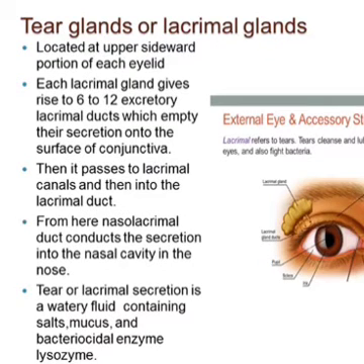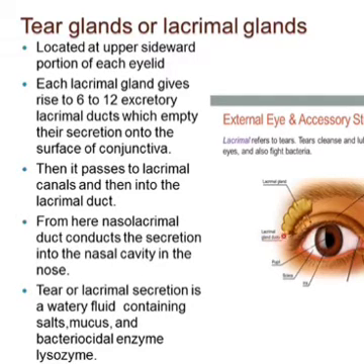Now in this slide we will discuss the tear glands. Tear glands are also called the lacrimal glands. You can see the red pointer here in this diagram. Located in the upper eyelid, at the sideward portion of the eyelid, is the lacrimal gland. Each lacrimal gland gives rise to mainly 6 to 12 excretory lacrimal ducts.